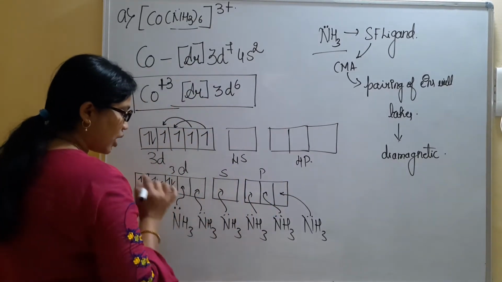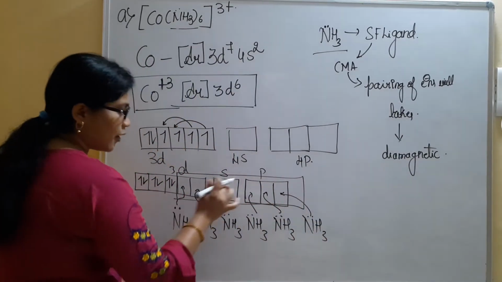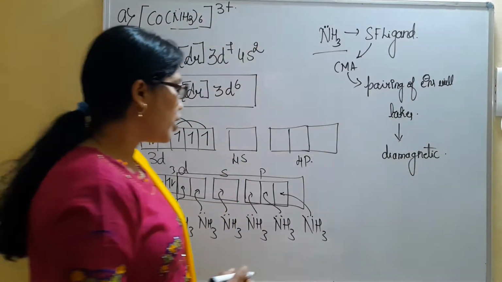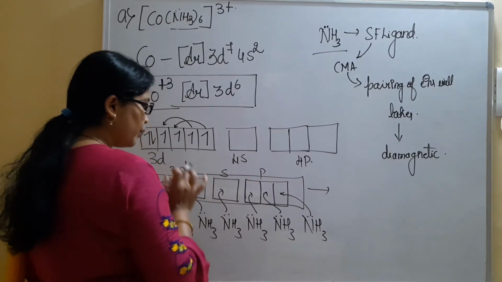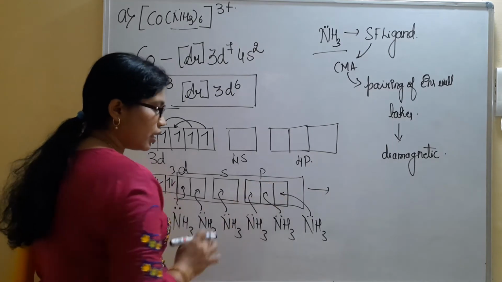When 6 ligands are approaching, the d, s and p orbitals undergo hybridization, and they will form a bond like this. There are 2 d orbitals, 1 s orbital, and 3 p orbitals.